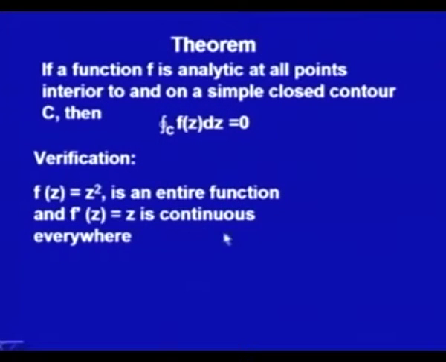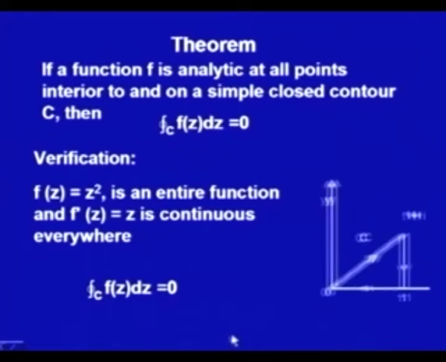You do remember in contour integrals we have done one function, z square. Z square we do know is an entire function, that is, it is analytic everywhere. And f dash(z) is 2z, which is continuous everywhere. So, all these conditions are satisfied. That says if I take any simple closed contour, I must get the integral to be 0.